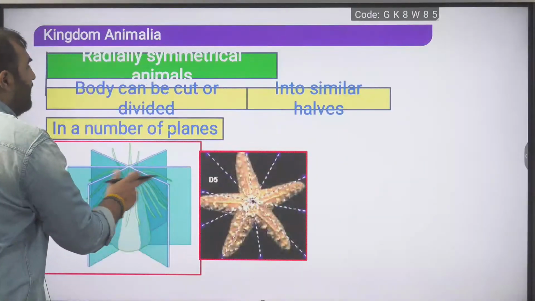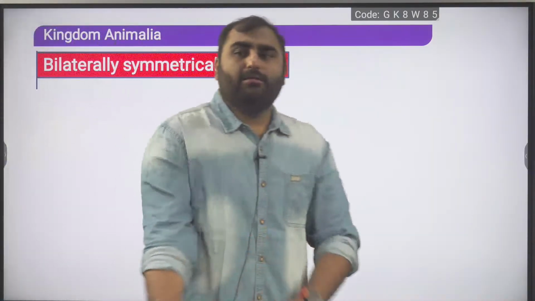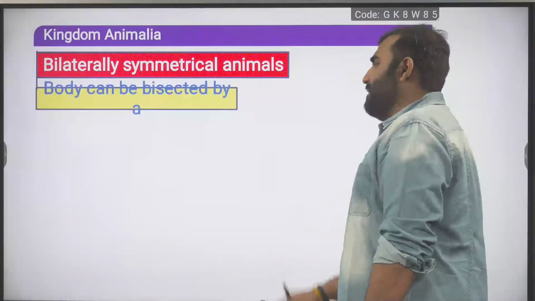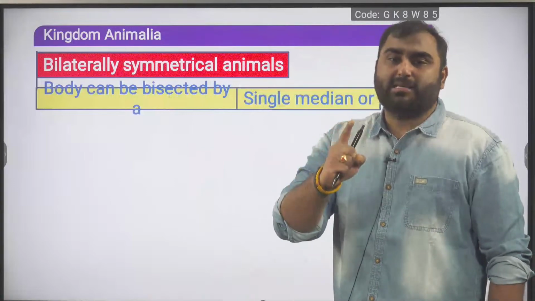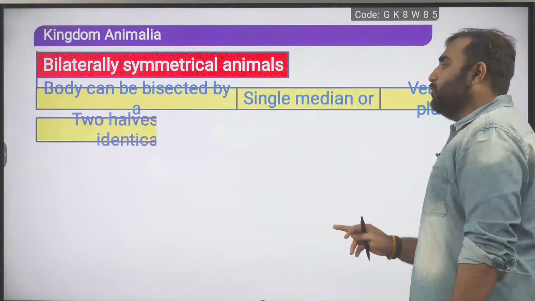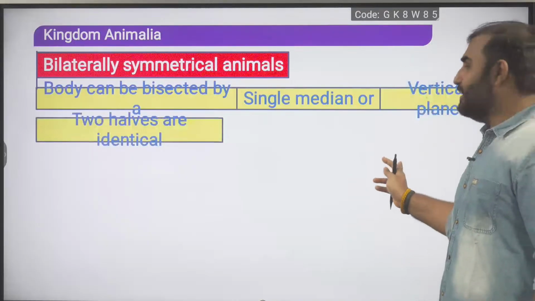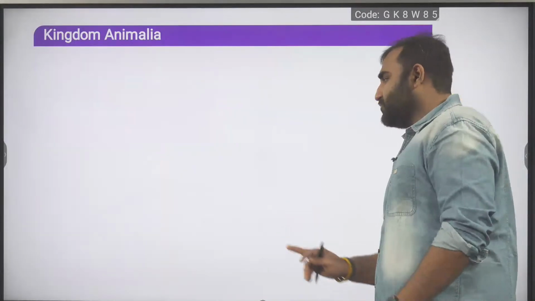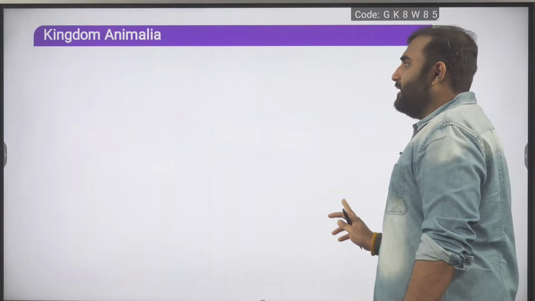Moving ahead. Last, after radially symmetrical organisms, we will talk about bilaterally symmetrical organisms. In bilaterally symmetrical animals, the body can be bisected only by a single plane. Only a single plane divides them into how many halves? Two equal halves. So only one single vertical plane passes through the central axis of the body, dividing them into two equal halves. You can see there is a lobster here belonging to arthropoda. Now talking about body symmetry,